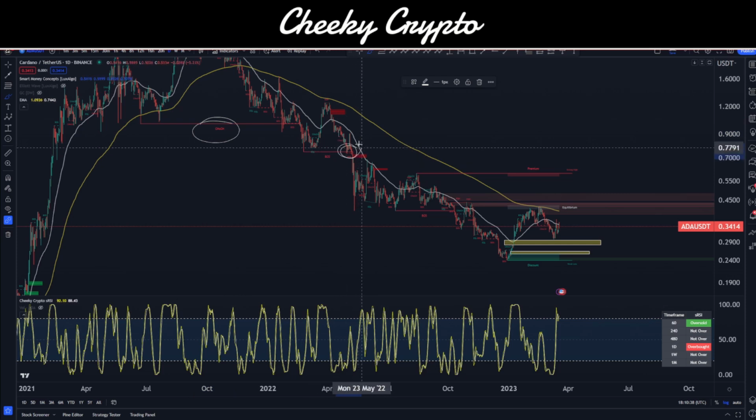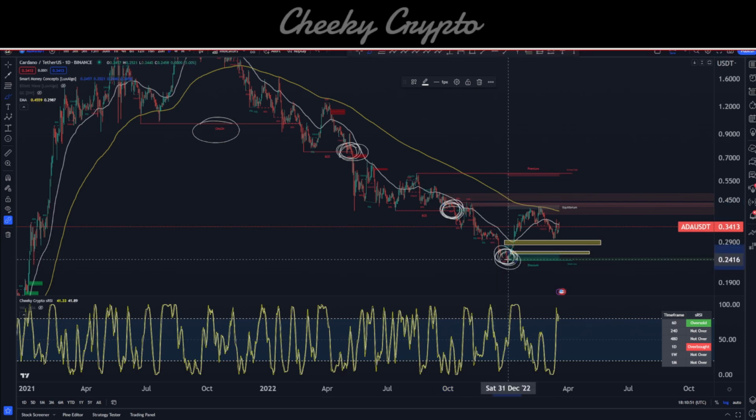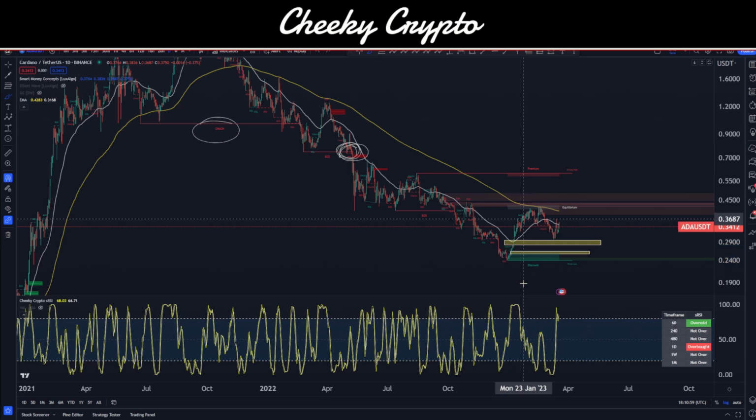We then got confirmation that we were bearish over here in May of 2022. We also got a confirmation of a continuation of our bearish trend over here in October of 2022. And we obviously have our current low as it stands at the moment in December of 2022.